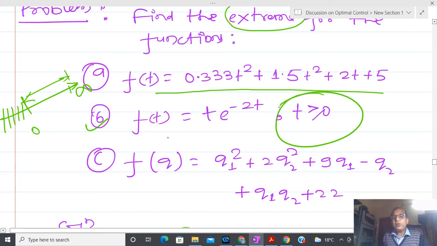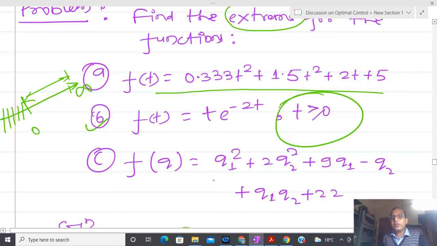Okay, now let us try to come to question C. You can see that among these problems, in the first there is no restriction, in the second I have a restriction, and in the third, q is actually q1 and q2, so there are two variables.